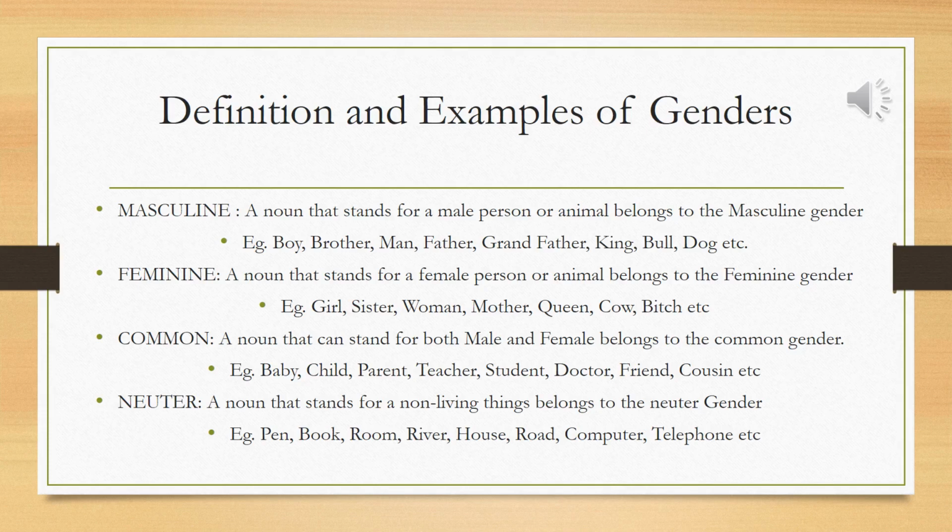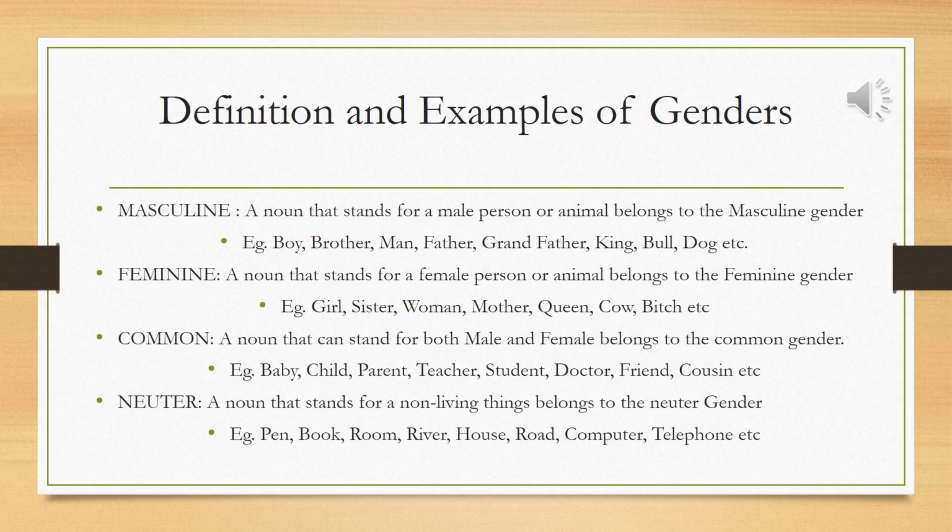Last, we have the neuter gender. A noun that stands for a non-living thing belongs to the neuter gender. Examples are pen, book, room, river, house, road, computer, telephone, etc.